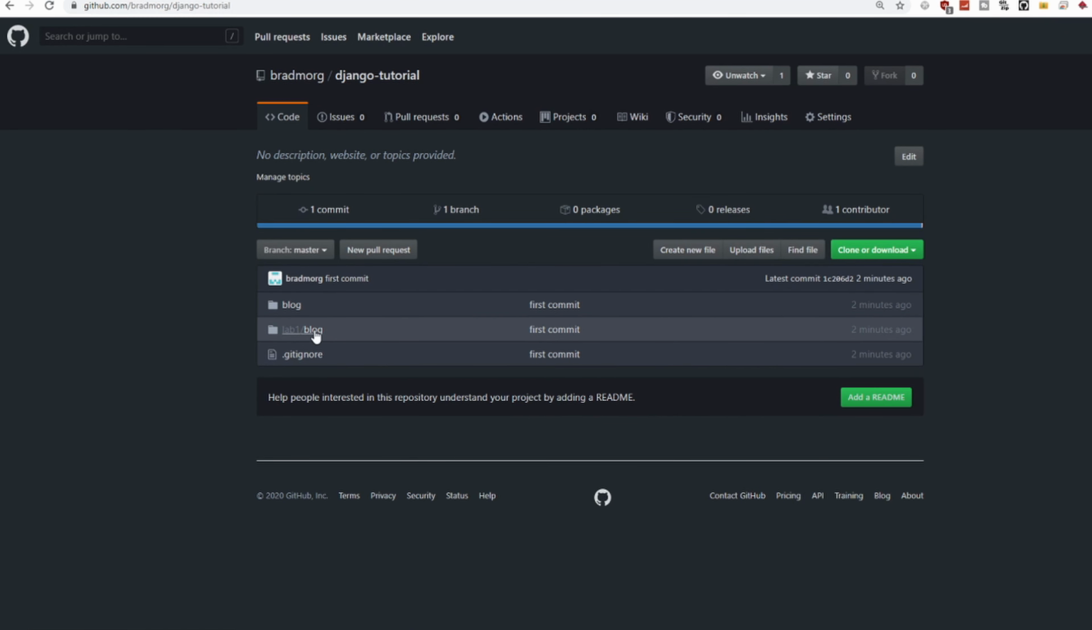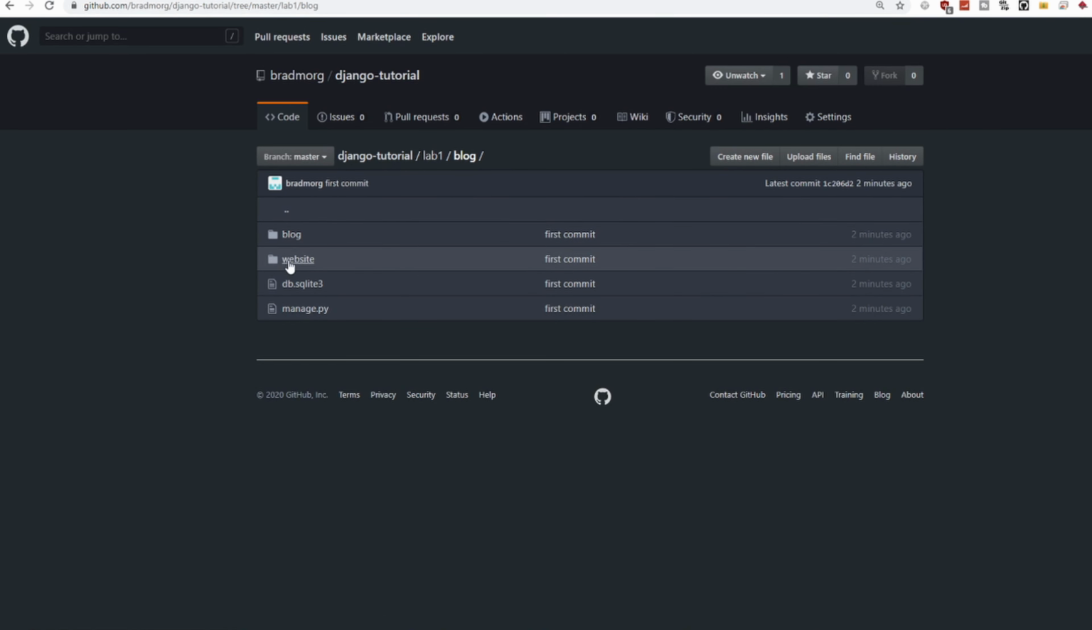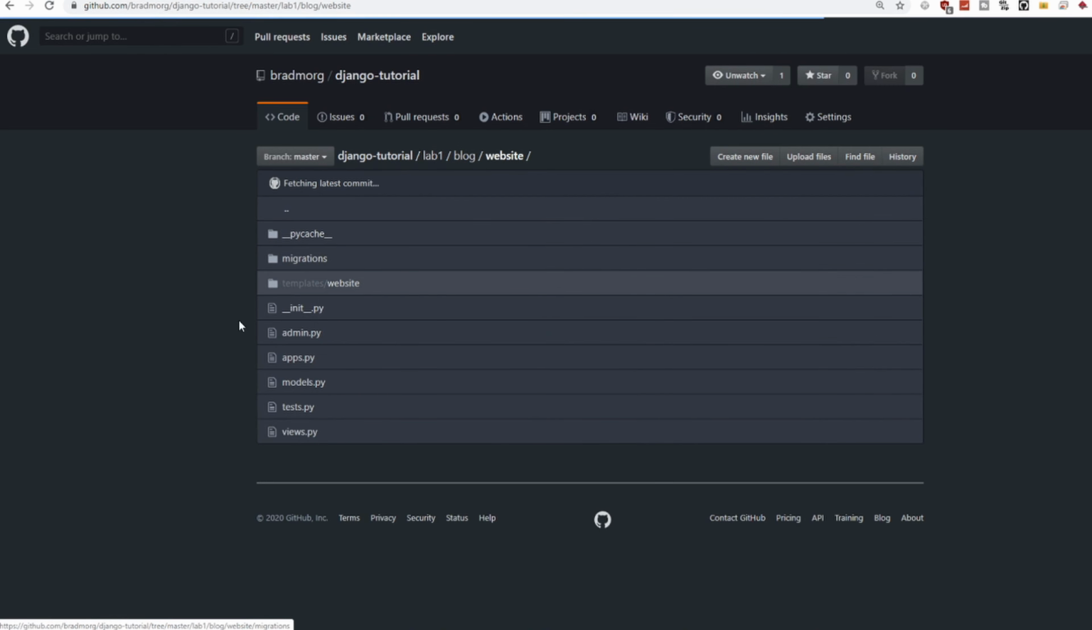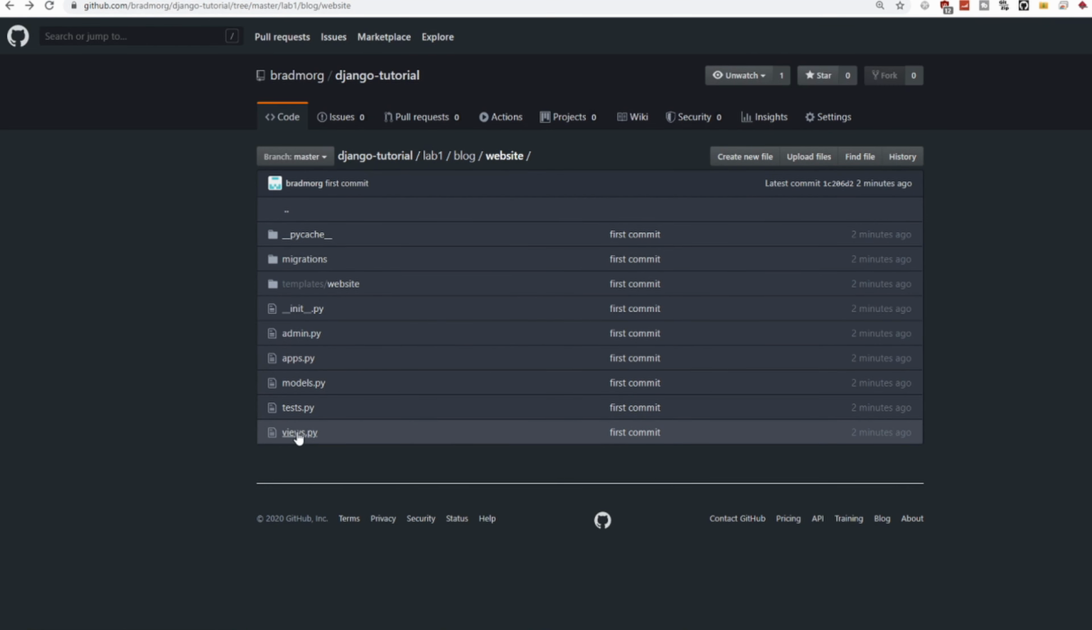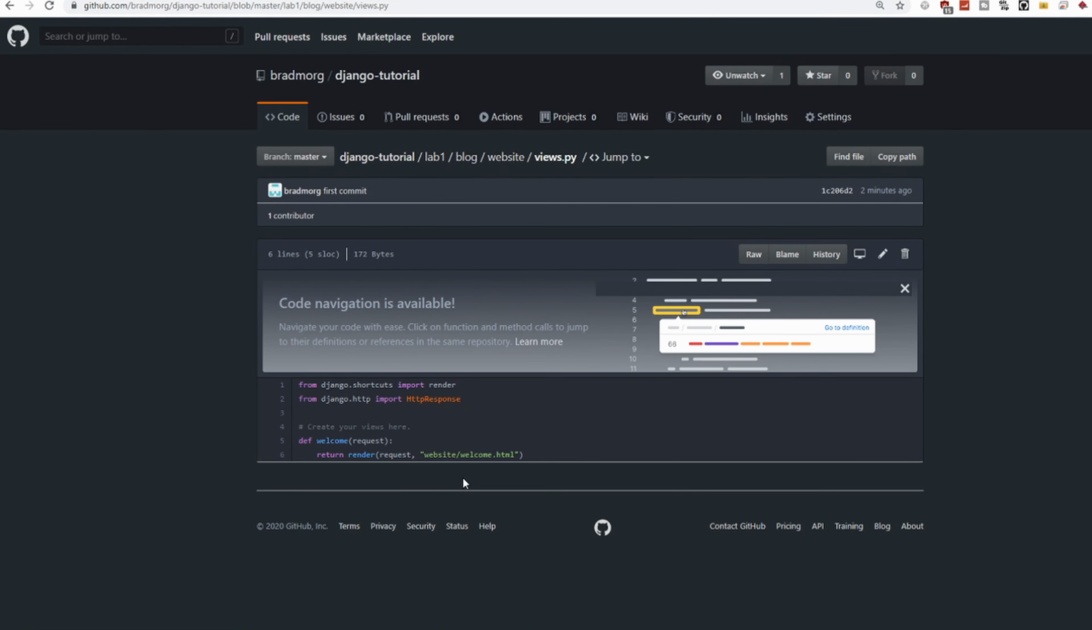If I look in any of these folders, so lab1/blog was the code we worked on today. If I go in here, I can see that, yep, we've created the website folder, and in the view, we've created the welcome function. So I hope that helps if you're new to source control.